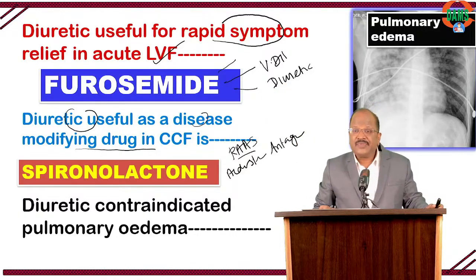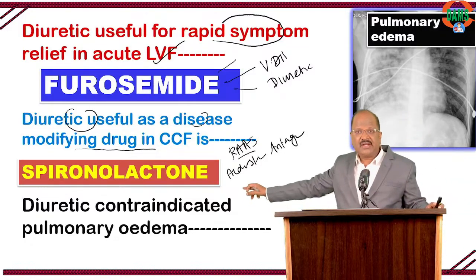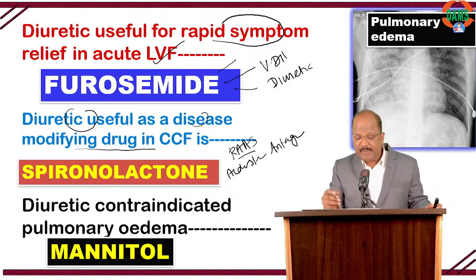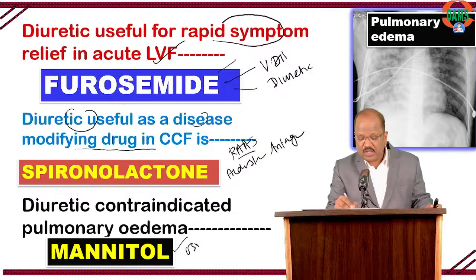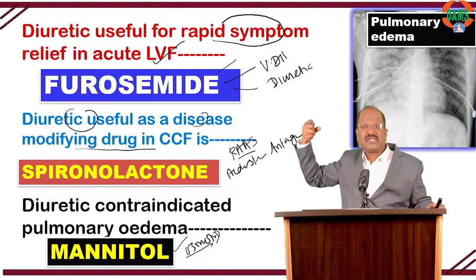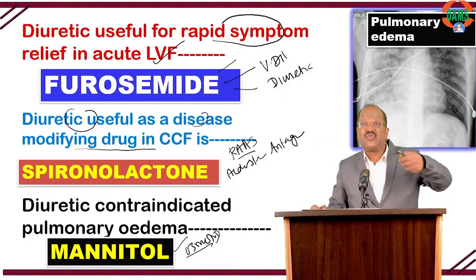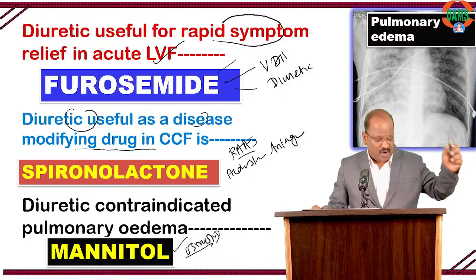Whereas anybody want to answer? Name the diuretic contraindicated in the treatment of pulmonary edema. It is mannitol. Mannitol, an osmotic diuretic, is going to cause water retention and expand the extracellular fluid volume, so unsafe in heart failure.